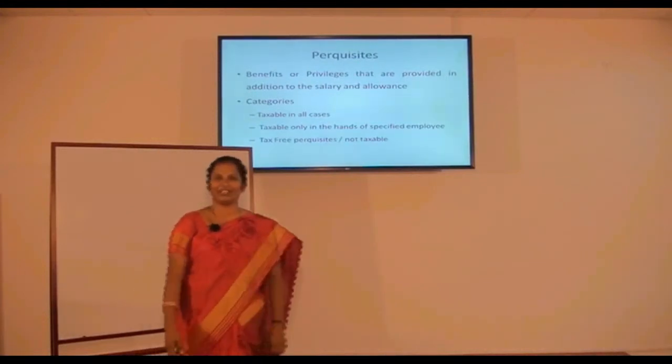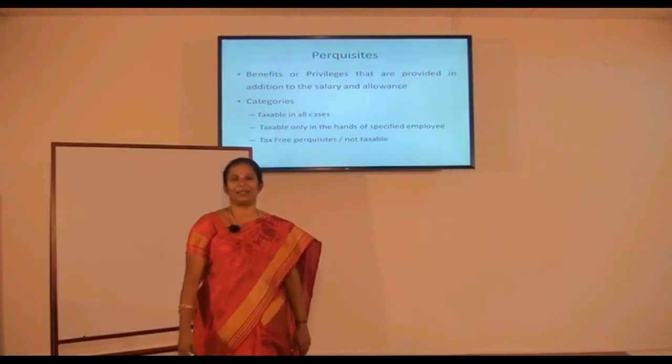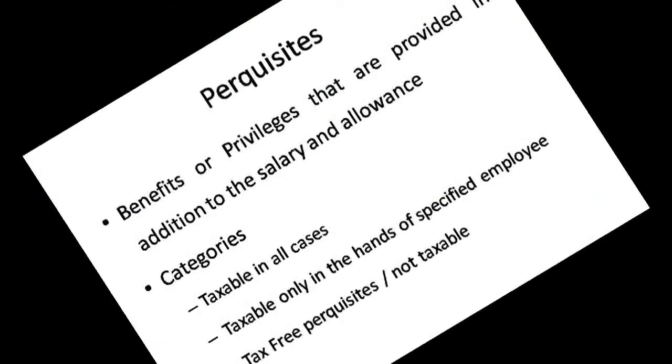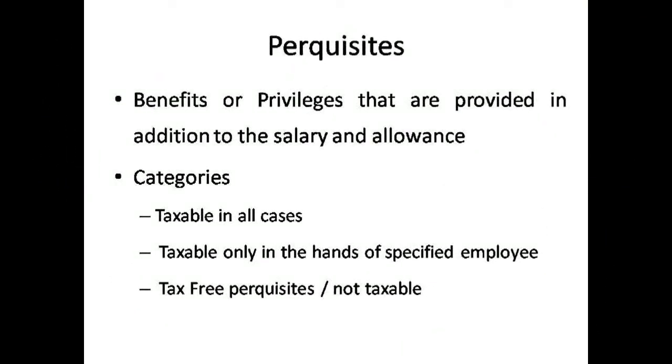The staff have discussed the income tax, the previous year and the assessment year, and the allowances. Now I am going to present the perquisites. Perquisites are benefits or privileges provided in addition to the salary and the allowances. There are three categories of perquisites.